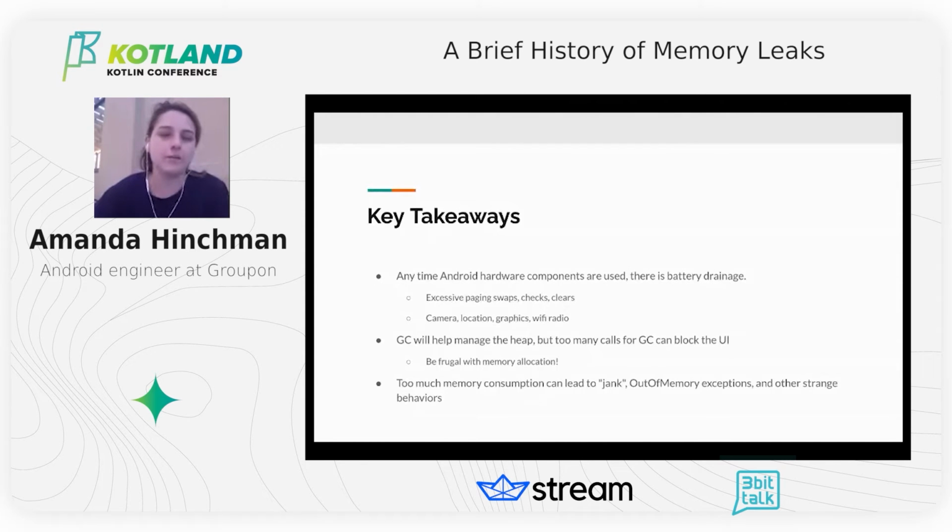When an Android hardware component is used, there is battery drainage. And we're not just talking about interaction with memory, like excessive paging, swaps, checks, clears, but we're talking about other hardware components that are used in Android. So we could be talking about using the camera, using your location, your GPS on the device, anytime you have heavy graphic jobs, maps, and even network calls will turn on the Wi-Fi radio, and they'll even stay on